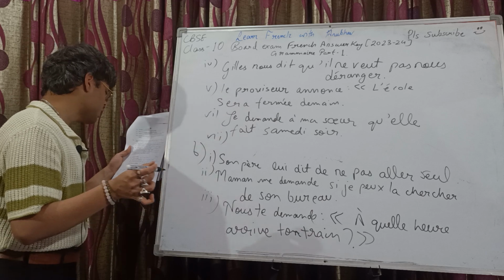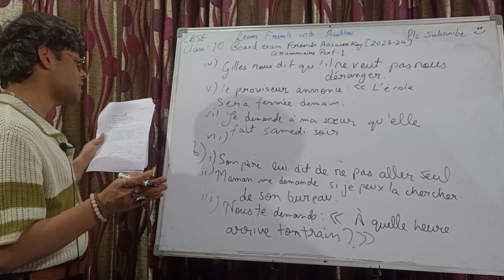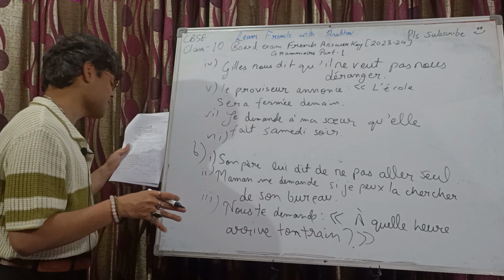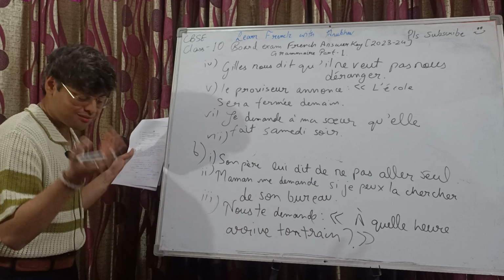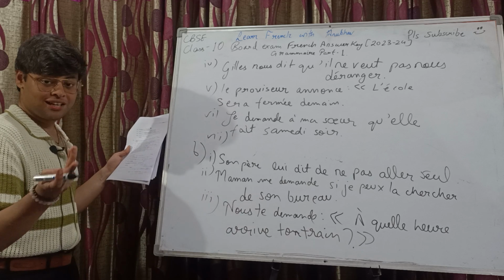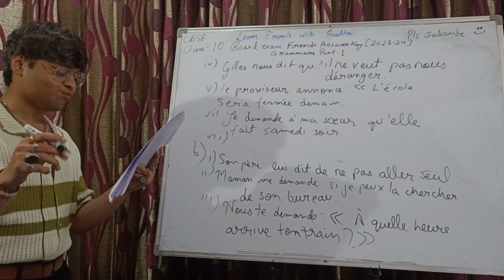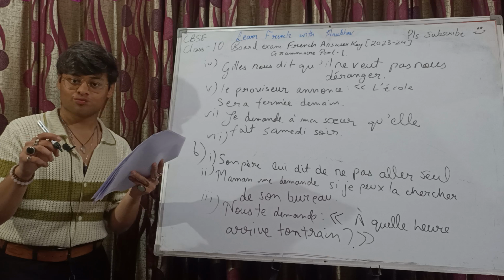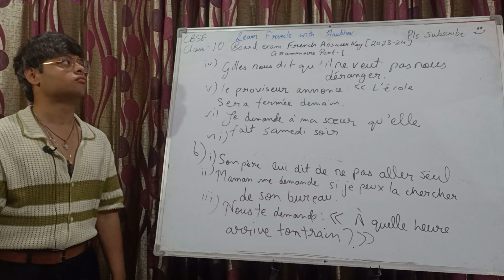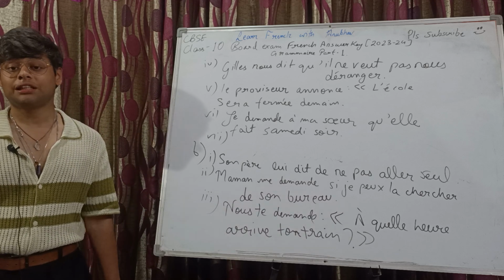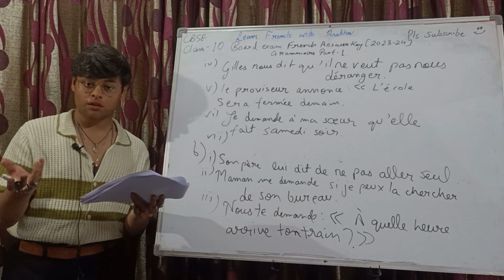Seventh is what? Je lui conseille de se reposer. De se reposer, the plus infinitive, it's imperative. Se reposer, imperative of se reposer.